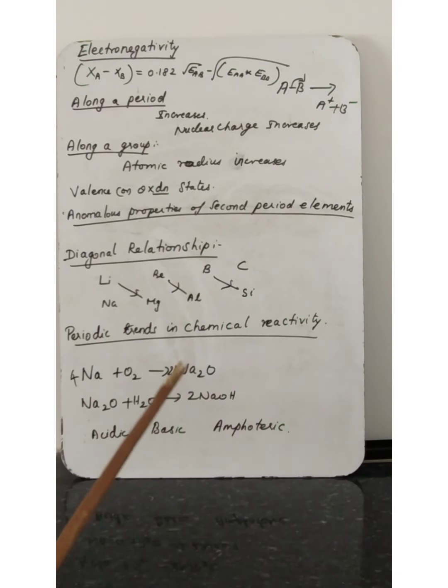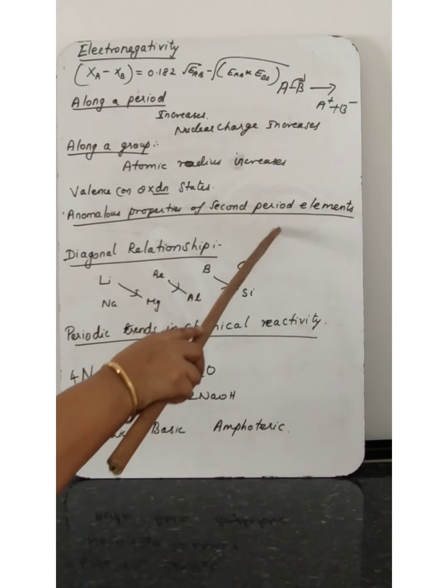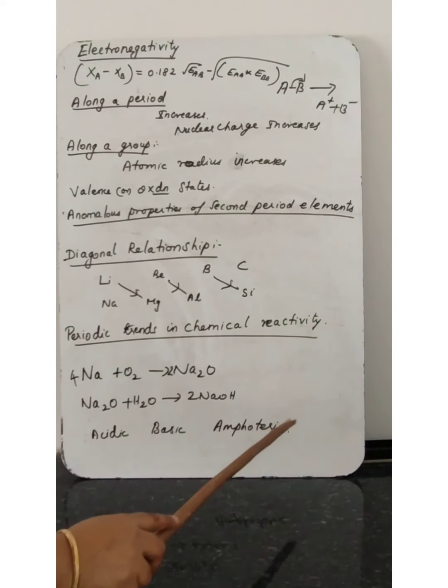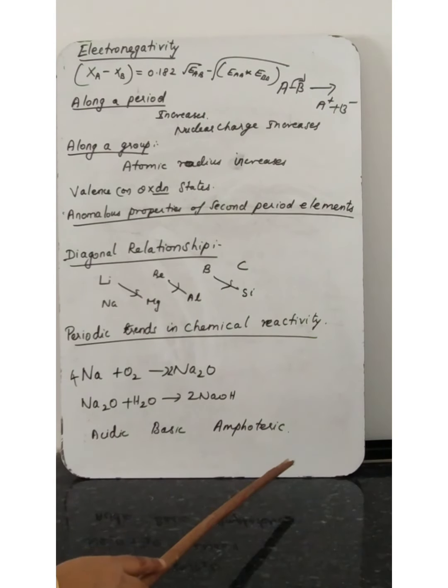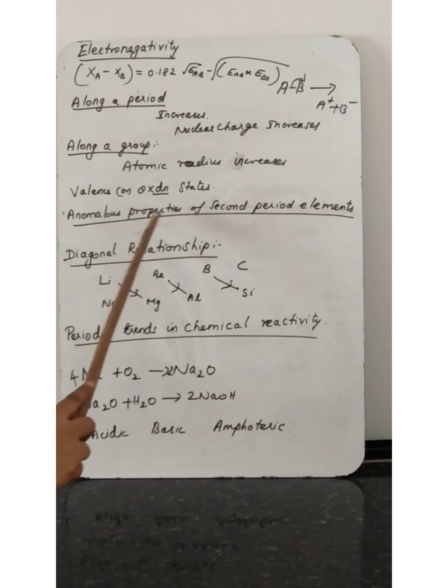Like that, in a group, the first element present in that group will show different properties compared to the other elements in the same group. That is called anomalous properties or anomalous nature.